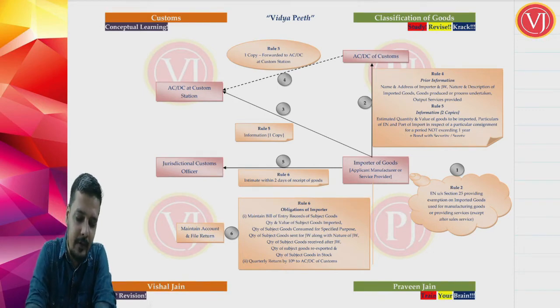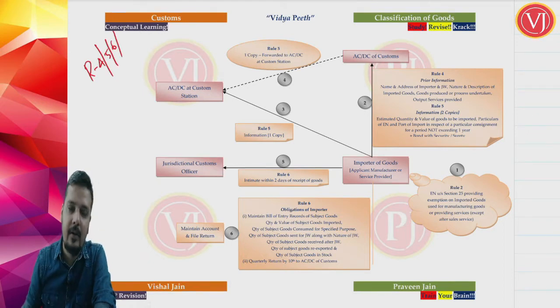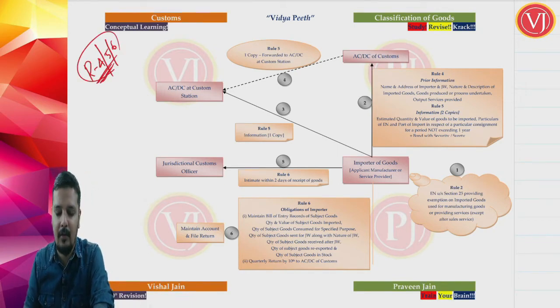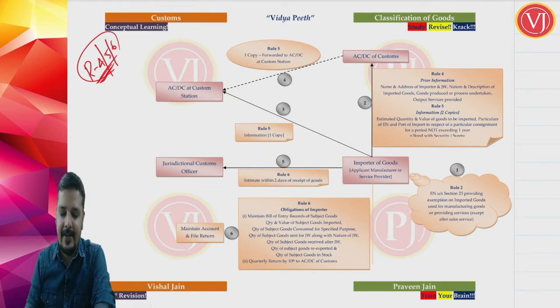Now friends, we are focusing on your rule 4, 5, 6. Rule 4, rule 5, rule 6 is covered here. Right, thereafter we will be talking about 6a. 6a talks about job worker, something about job worker. Now, understand the flow, things will be very simple. Numbering is also given. Now, well, let us go with the flow.